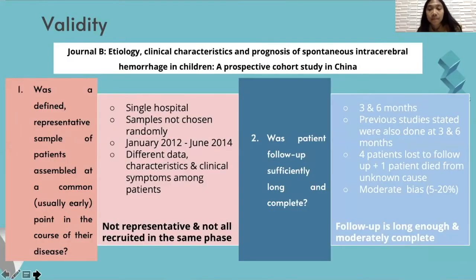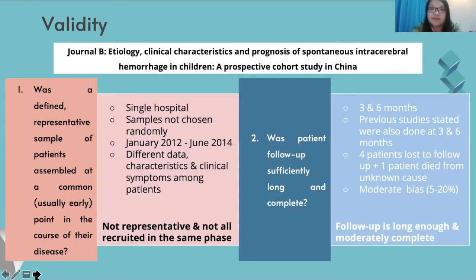Okay, so now I'm going to continue with the next journal, which is Journal B, Etiology, Clinical Characteristic, and Prognosis of Spontaneous Intracerebral Hemorrhage in Children, a prospective cohort study in China. For validity aspect number 1, the sample of patients used in this study is from a single hospital in Chengdu, China. Other than that, it is not stated in this study that the samples were chosen randomly.